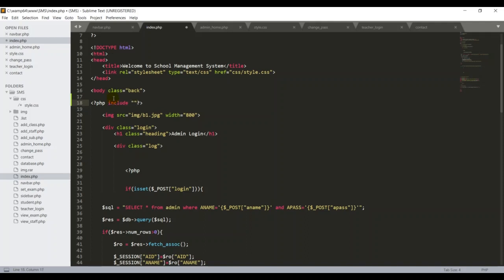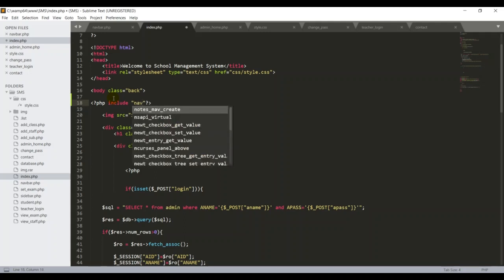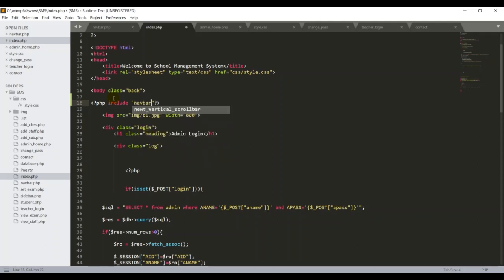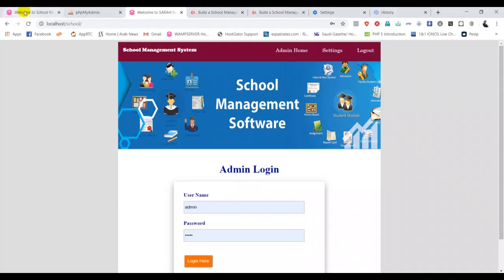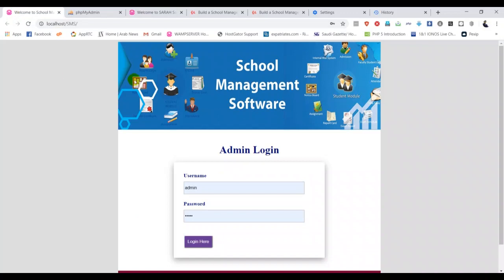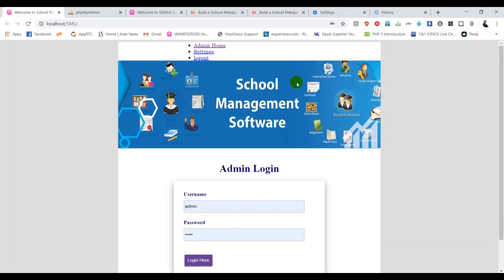If you want to add any file into another file, you have to use the PHP keyword include. Then we put the name of the particular file, navbar.php. I already linked that one. If I go back here, this is my file, my projects. There's no navigation bar yet, so I refresh. Good, now I have linked it.